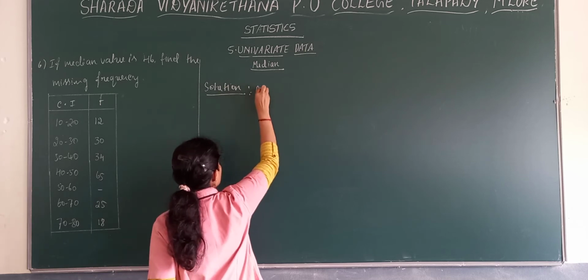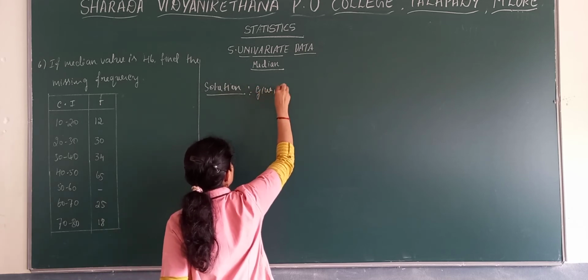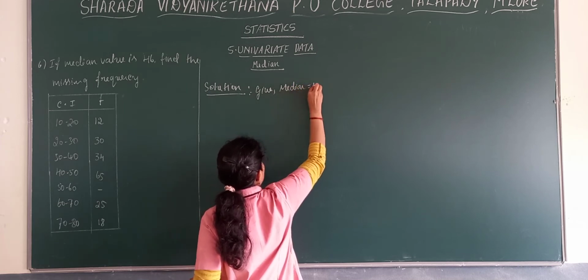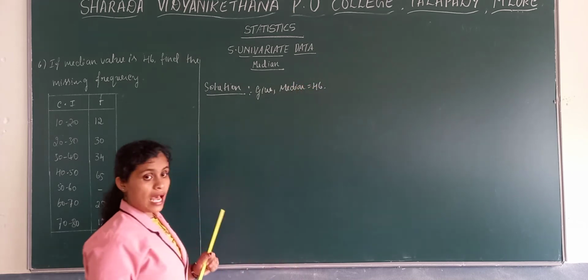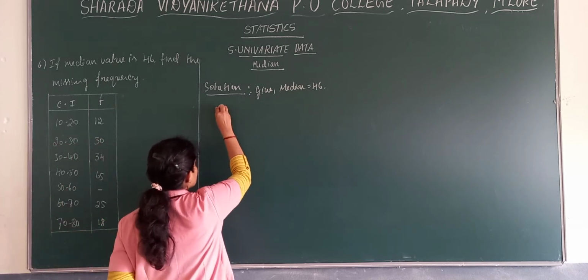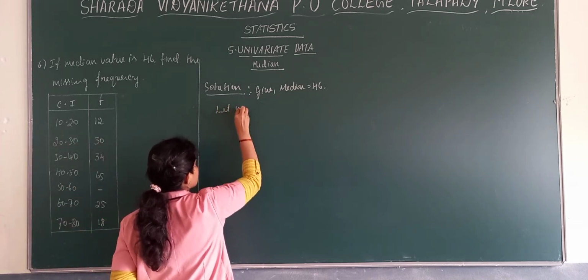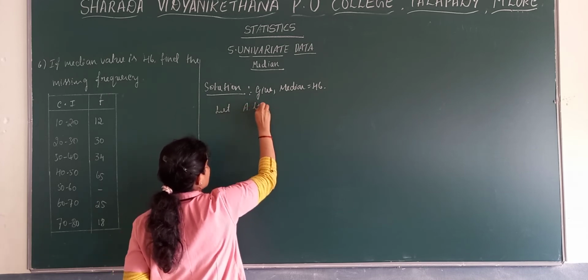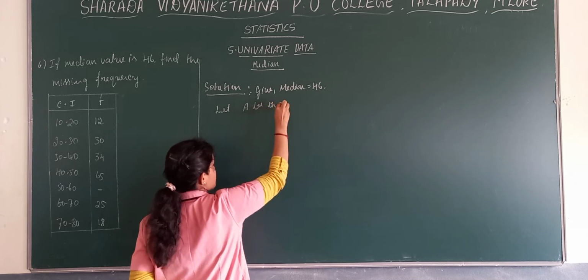Given, median is equal to 46, and we need to take the missing value as, let A be the missing frequency.